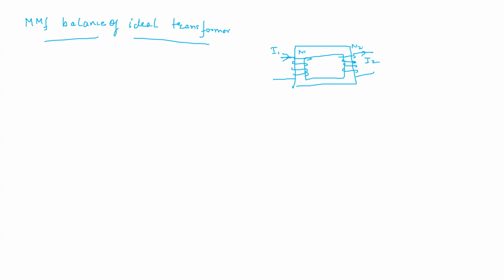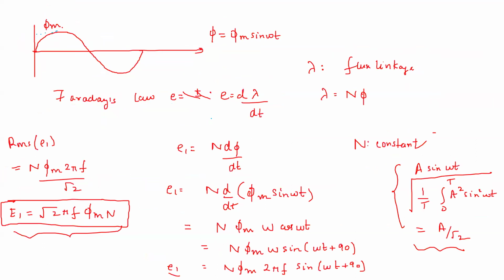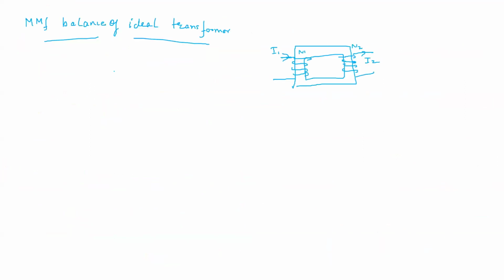Now we have seen one very important thing: phi secondary is opposing phi primary. Basically, the MMF produced by the primary should balance out the MMF of the secondary winding. So this is what I mean by MMF balance.